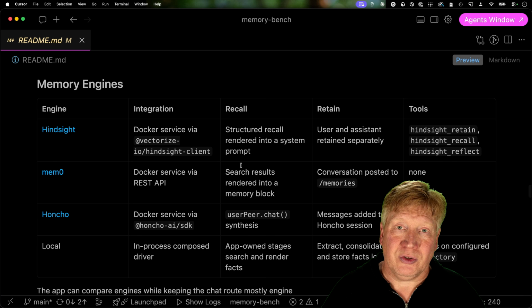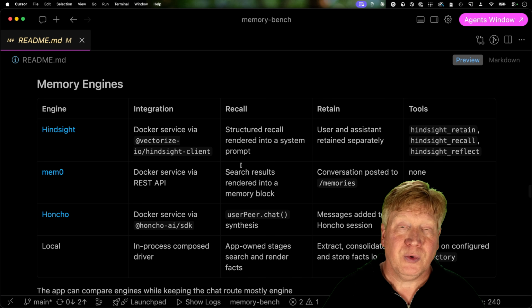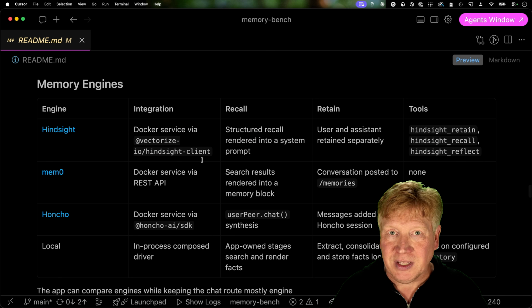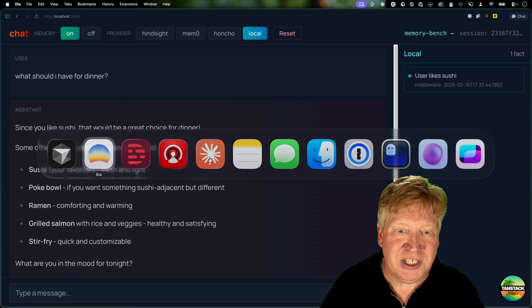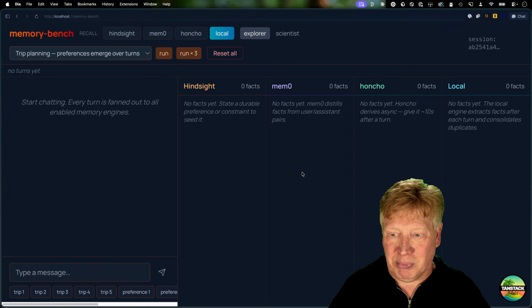And then when we're asked to do the recall, we do a vector-based search, and that gives us more of a concept search as opposed to a keyword search, which is much better for an LLM. Now, comparing these four is actually what this memory bench is all about. So if I go over here to the memory bench route, we can see that we still have retained that user likes sushi. Well, I'm going to reset that.